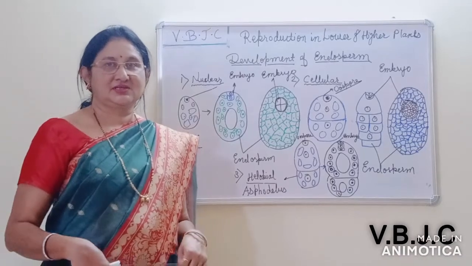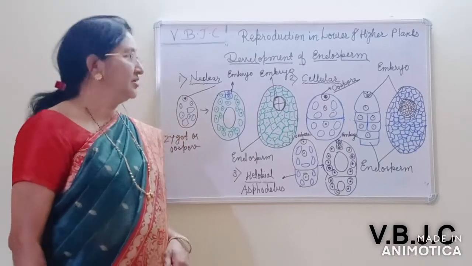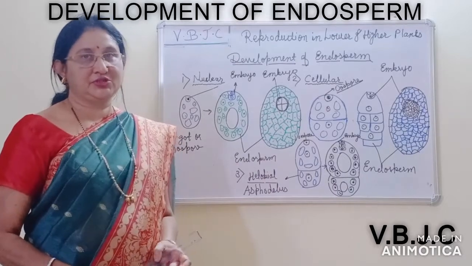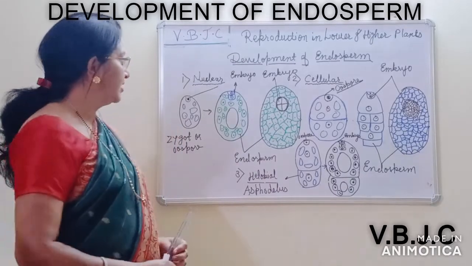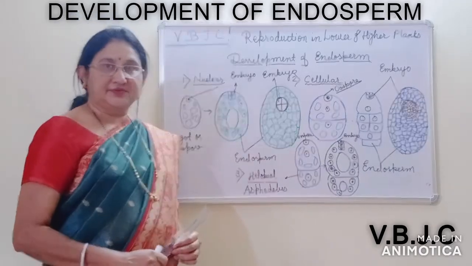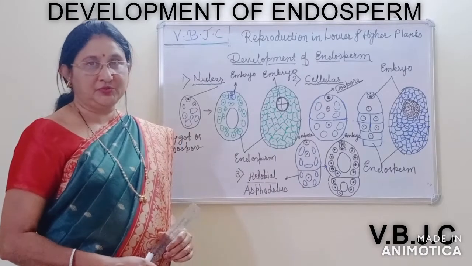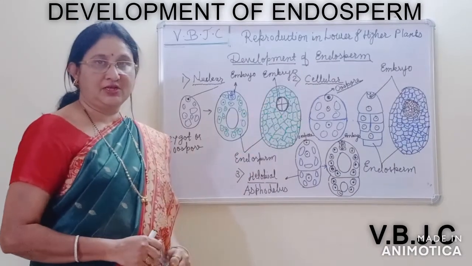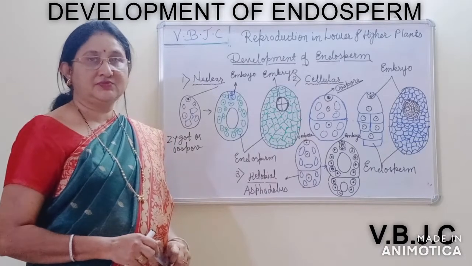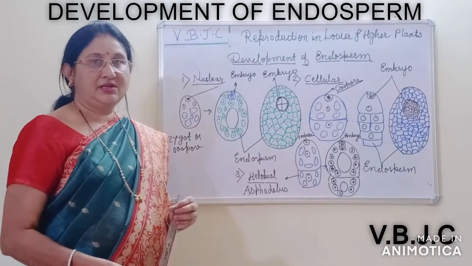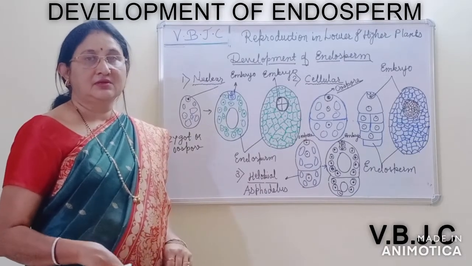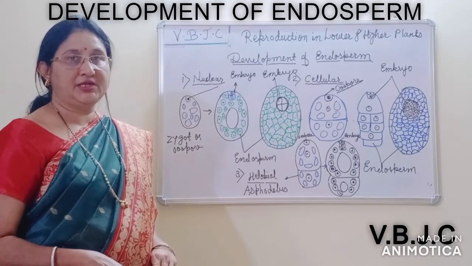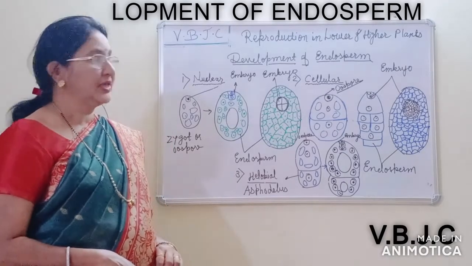Hello students. Today we are going to learn about the development of endosperm under the chapter Reproduction in Lower and Higher Plants. You have already studied the double fertilization process, and endosperm is a product of double fertilization, when the second male gamete unites with the secondary nucleus